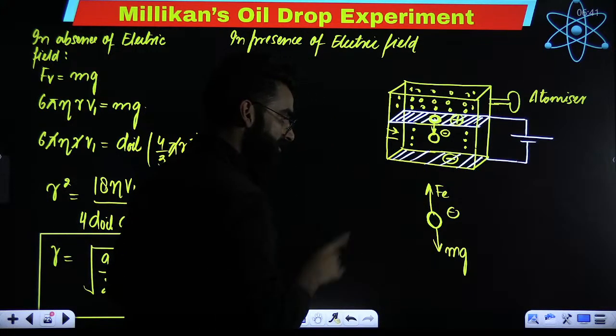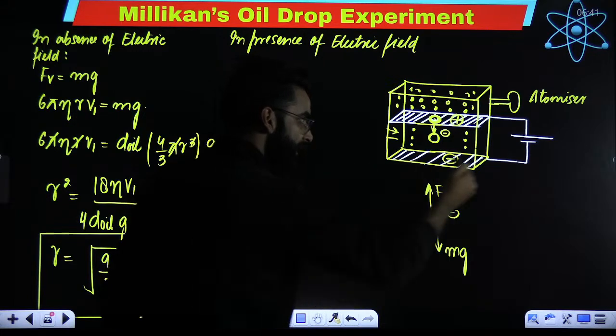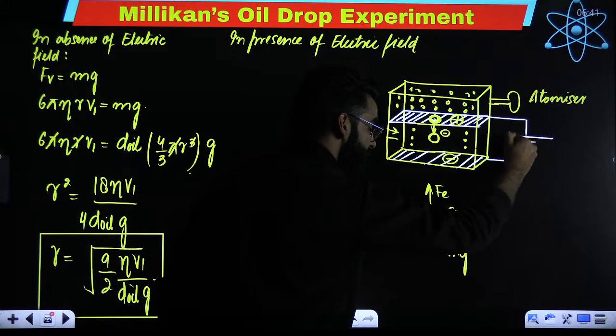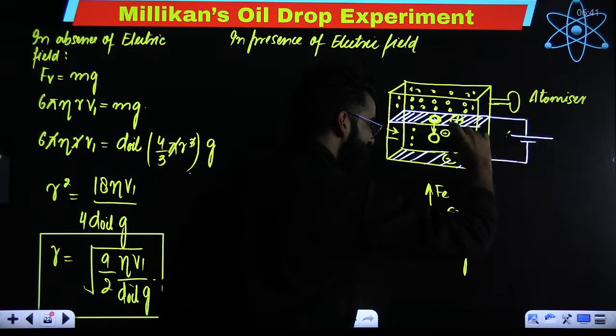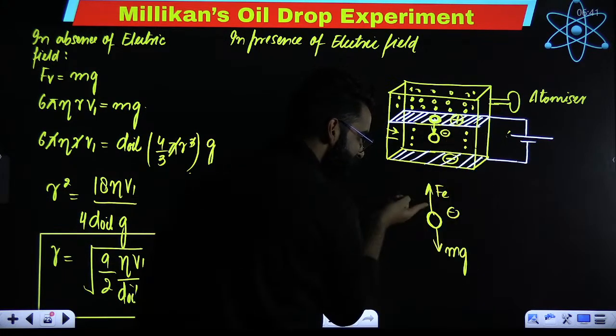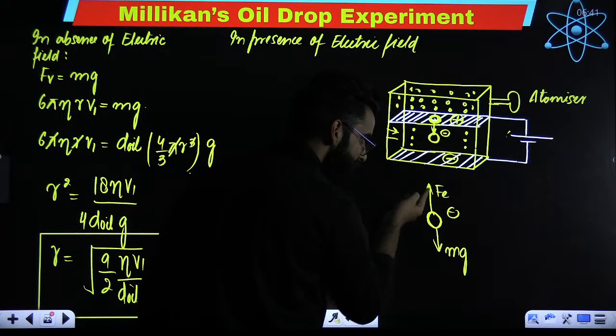At the same time, just tell me one thing. If you keep on increasing the voltage of the battery, electric field between these two plates will keep on increasing. And if electric field between these plates keeps on increasing, this upward force will keep on increasing.